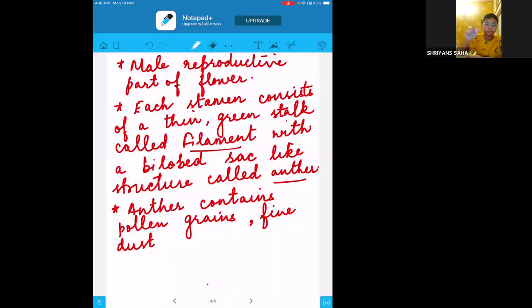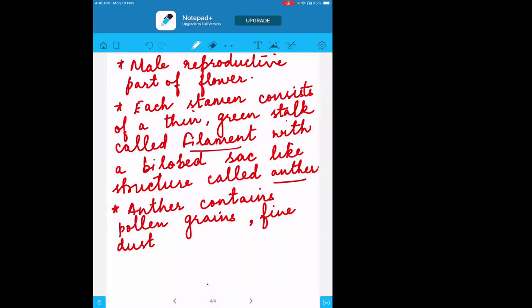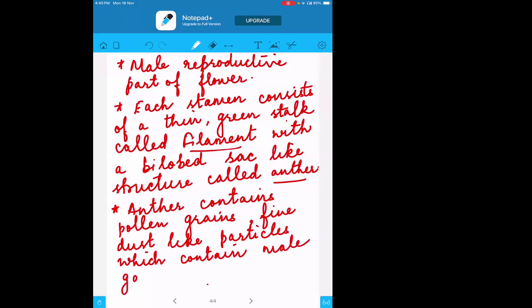So anther contains pollen grains, and what are pollen grains? They are the fine dust-like particles. So they are very, very small, minute particles, and that is why we say they are dust-like particles, which are basically the male gametes. So they contain male gametes. And what will they be doing? They will be helping in reproduction.